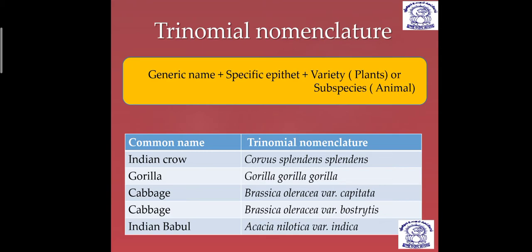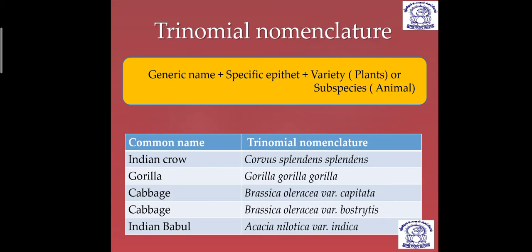Now after the two-word naming system, some scientists thought that there is a possibility of a three-word naming system, and that three-word naming system is known as trinomial nomenclature. In trinomial nomenclature, the first term is the genus name, the second term is the specific epithet, and the third term is a variety or subspecies, used for plants and animals respectively. That means the third term is a variety if it is the scientific name of a plant, and it is considered a subspecies if it is the scientific name of an animal.